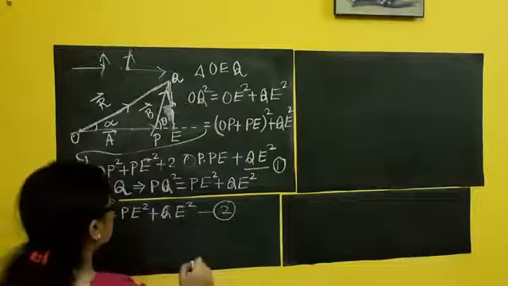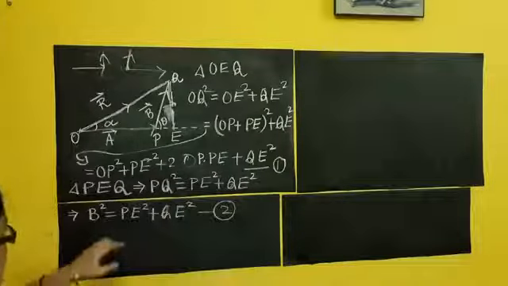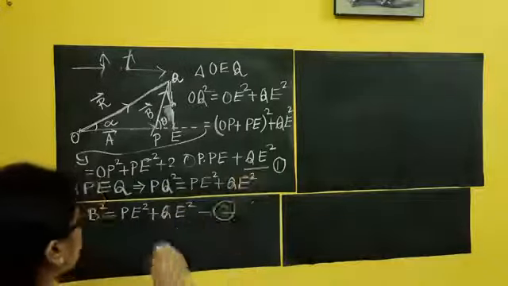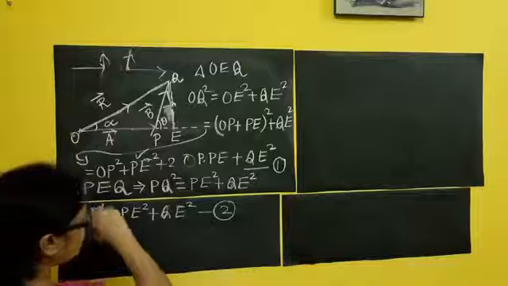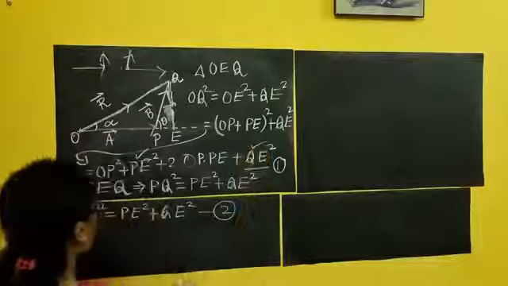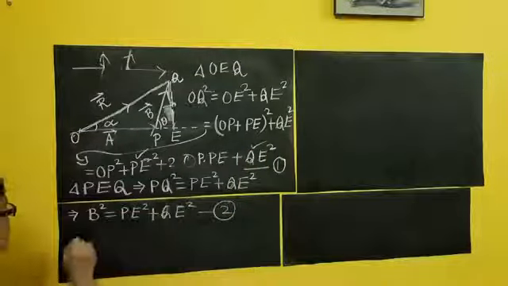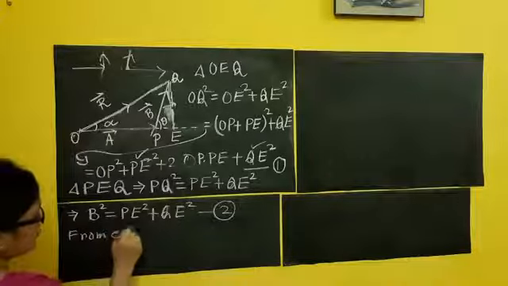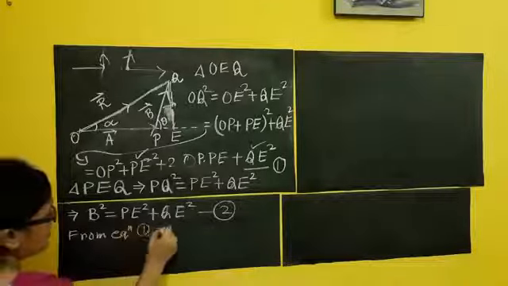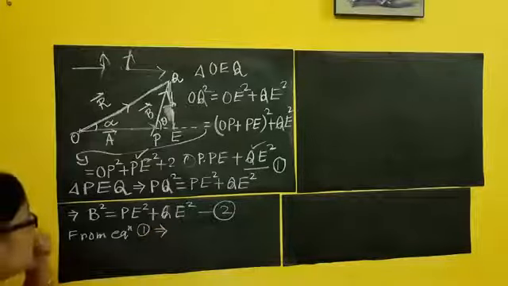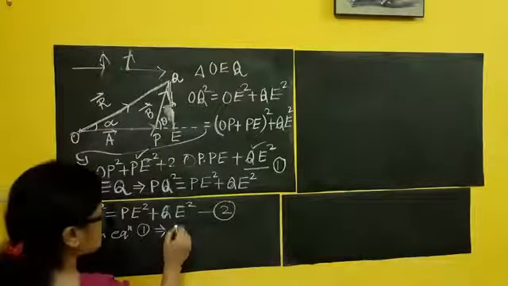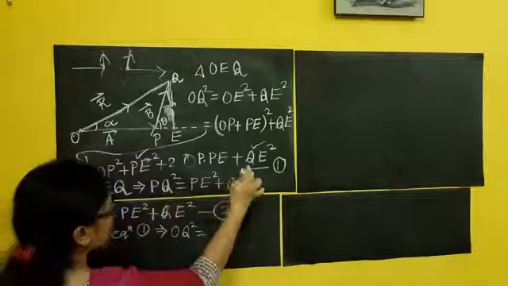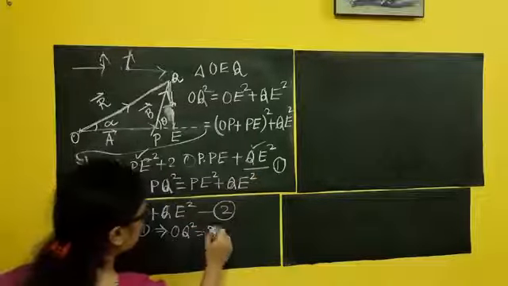Now coming to equation number 1. See, here I am having PE square, here I am having QE square. So from equation 1, I can write OQ square equals, these together make B square.